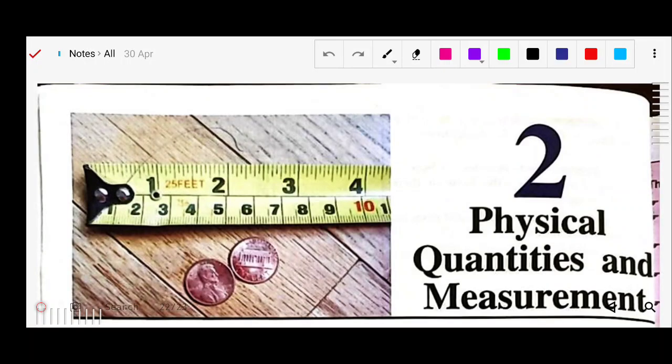Good morning, students. We are in chapter number 2, Physical Quantities and Measurement. Already we have started and covered some topics, so we'll do a quick revision of this chapter.